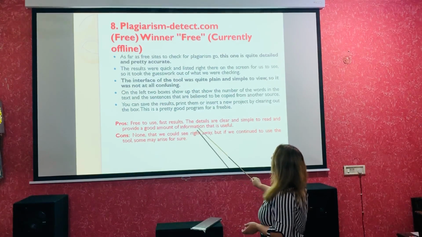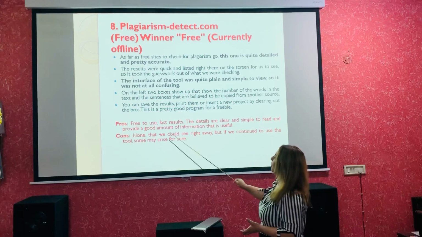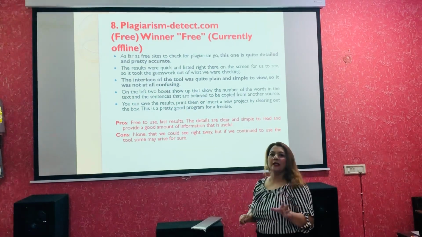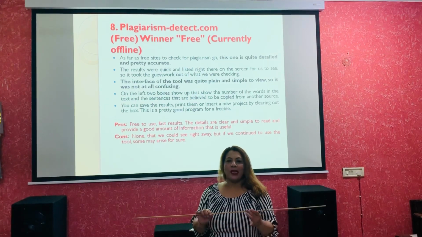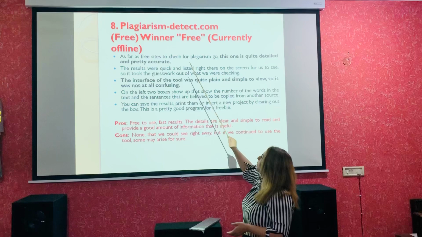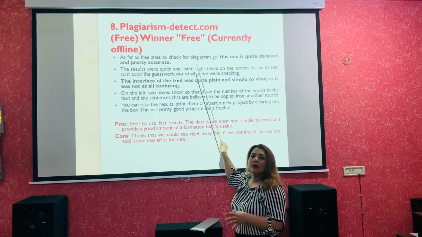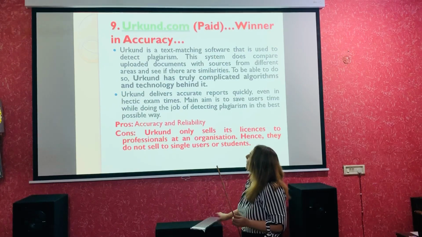So it is free to use, you get fast results, the details are clear, simple to read, and provide a good amount of useful information. Sometimes with most software, the kind of analysis they give is not easy to understand, but yes, this is also one of the best software which can be used for plagiarism checking.